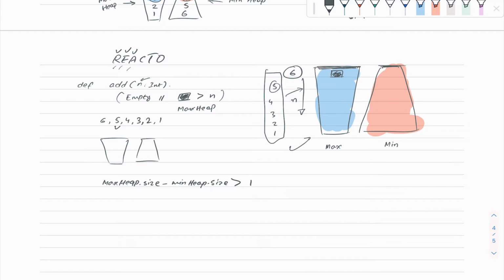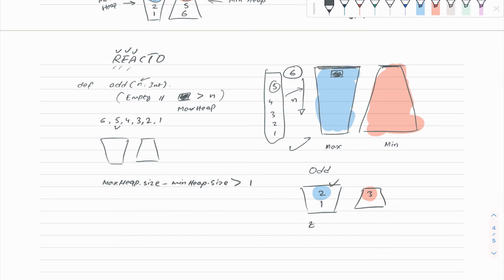In that case, for an odd number of elements, the max heap can keep, let's suppose, one more element. That will be 2 and 1, and the min heap will keep only 3, and that was our required number 2. So this is the median. This is what we were expecting.